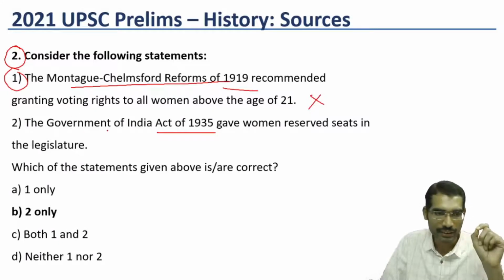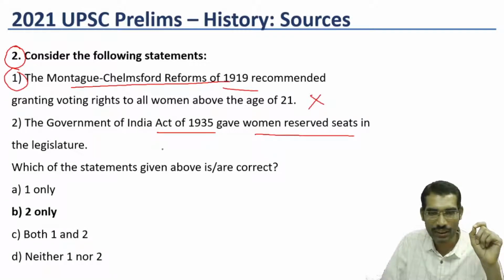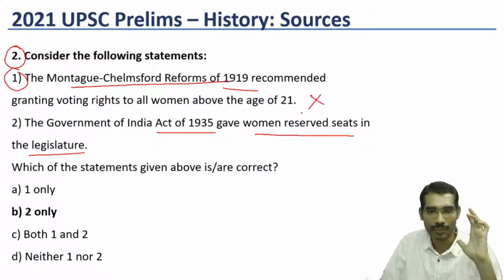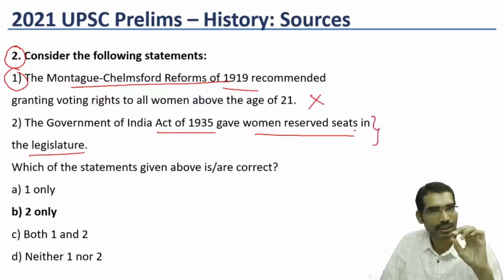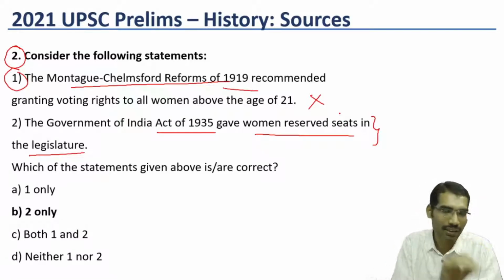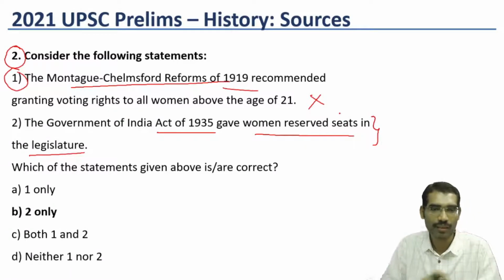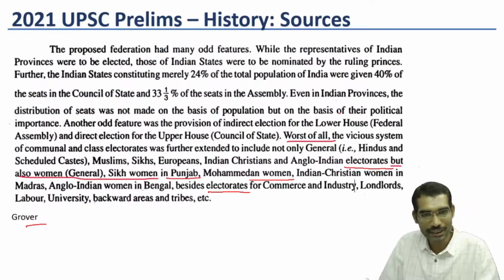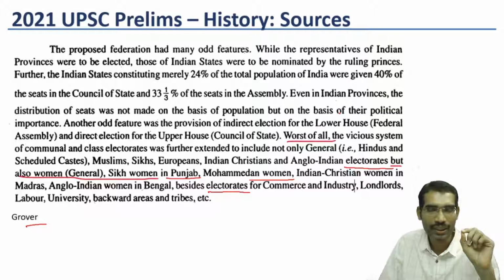But whether the Government of India gave women reserved seats in the legislature, this part becomes difficult because this much clarity is not given in Lakshmikant either. That's why I categorized this as a difficult one. But those who interpreted Lakshmikant well and those who read Grover, particularly history optional students, would have answered this correctly.